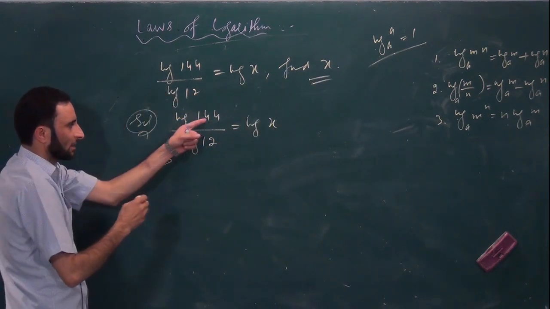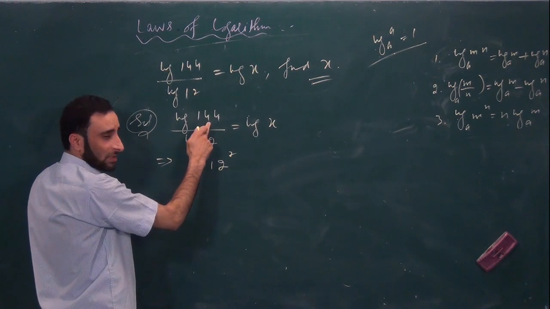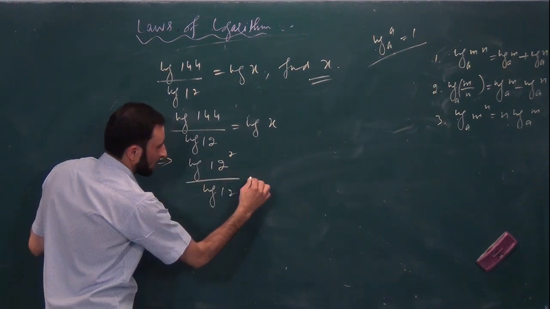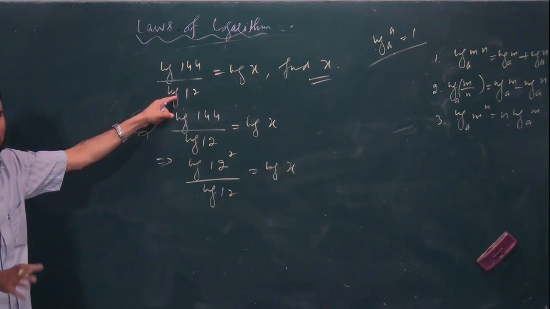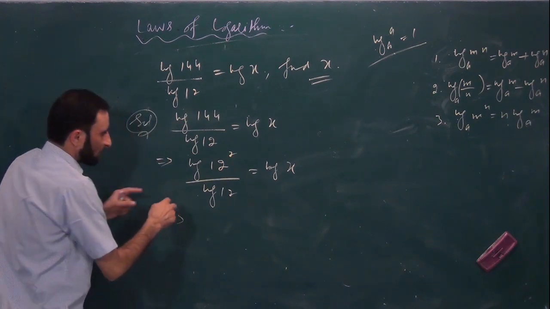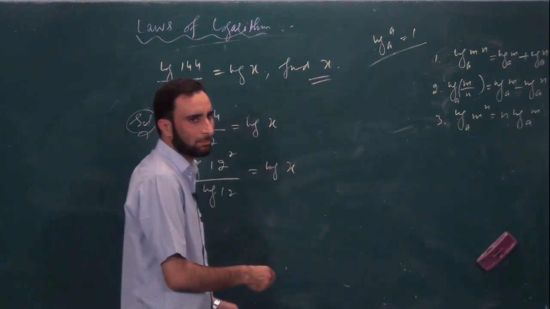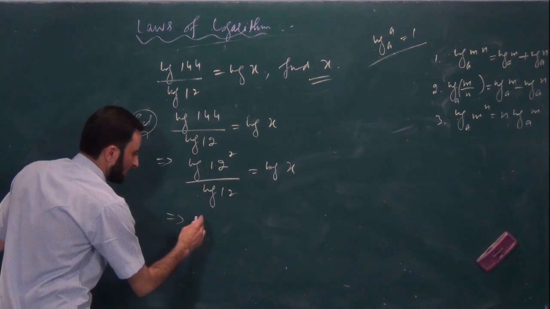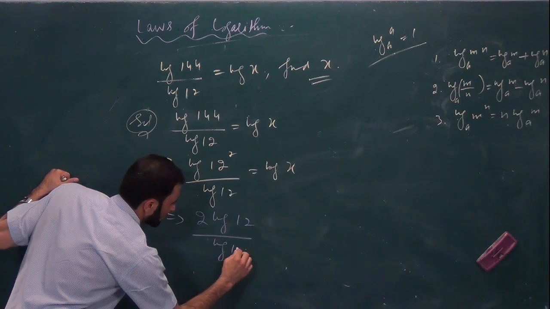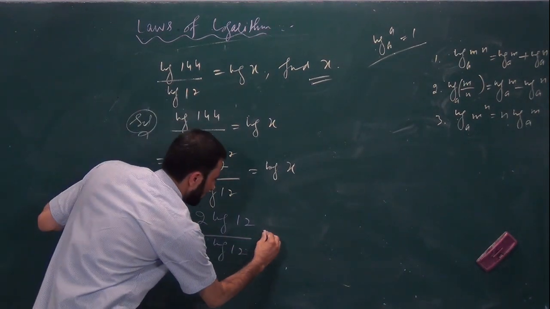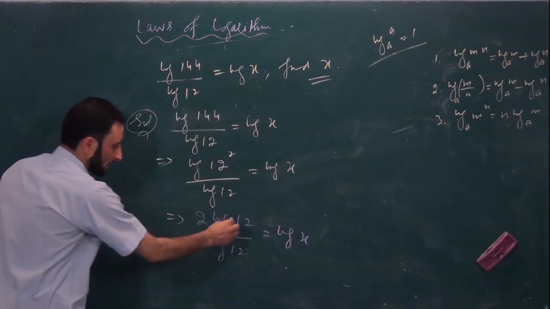Now we can further write it as log of 12 square, isn't it? It will be log of 12 square divided by log of 12 is equal to log of x. Here the base is not given, so you can take base as 10. There is no problem with it. Further we can write, applying the third law, that is exponential law, or we can say the index law, it is also called the power law. Now what will we do here, 2 will come in front, it will be 2 log of 12 whole divided by log of 12 will be equal to log x. Is it clear? So this will cancel here.